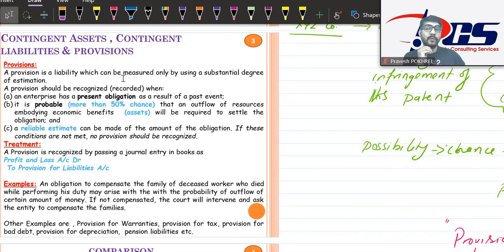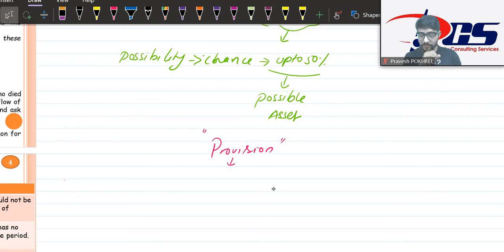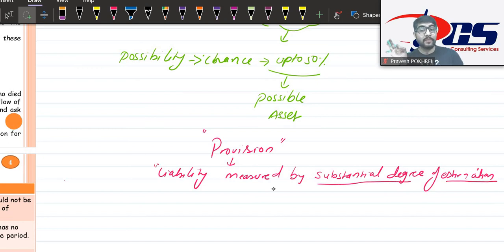Provision is a liability which is measured by using the substantial degree of estimation. First thing, provision is nothing, it's a liability, which is measured by substantial degree of estimation. Can you see this thing? Substantial degree of estimation. It is a liability which is estimated.